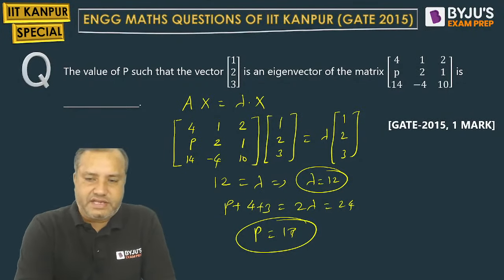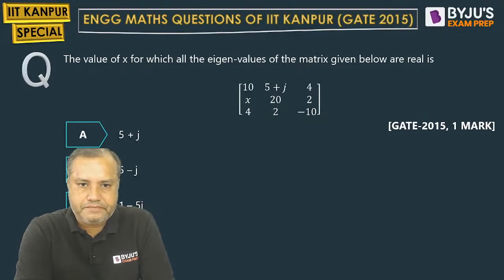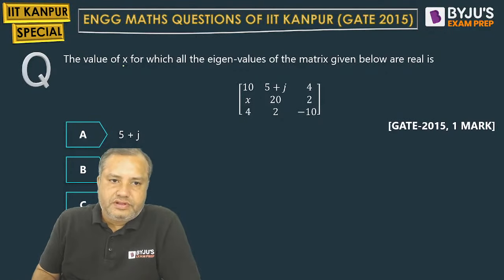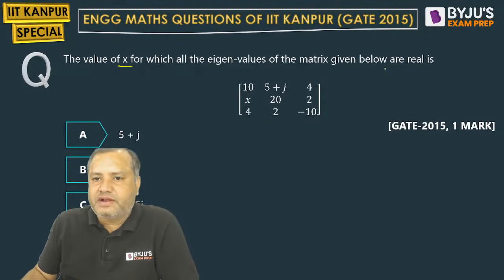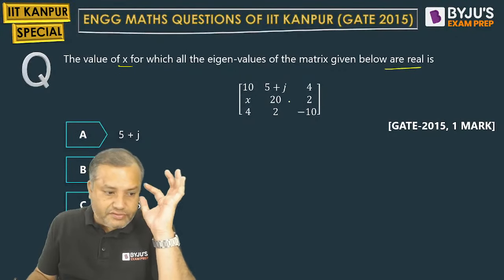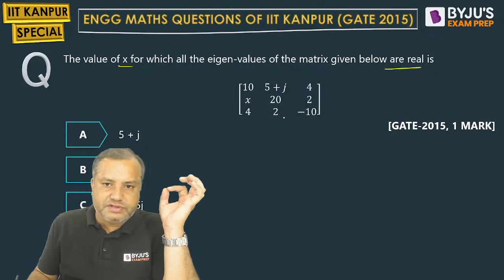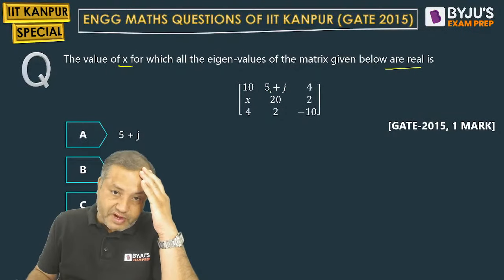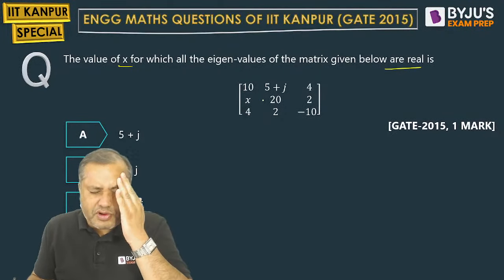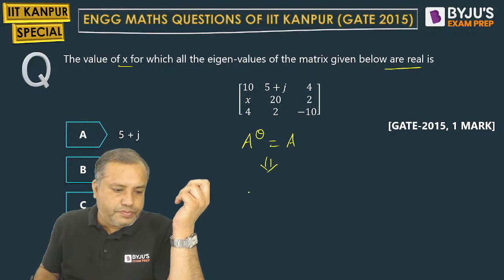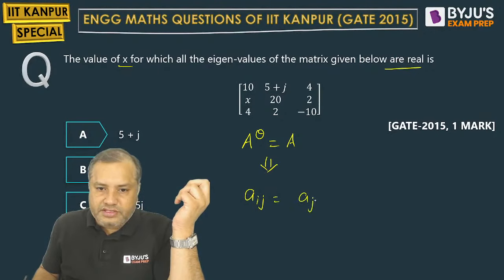Next. This is again a good question, but an easy one. See this one. Students, the value of x for which the eigenvalues of this matrix are real. Listen carefully. The eigenvalues are real, and this is a complex matrix. So for a complex matrix, the eigenvalues will be purely real if it is a Hermitian matrix. What is the condition for a Hermitian matrix? A theta equal to A. This will correspond to Aij equal to Aji conjugate.